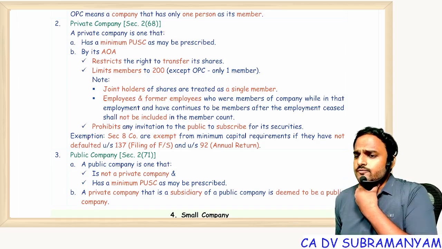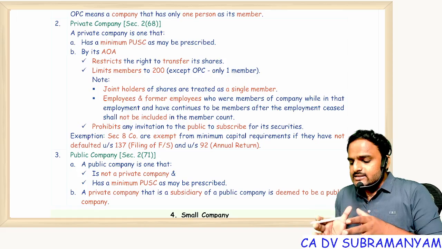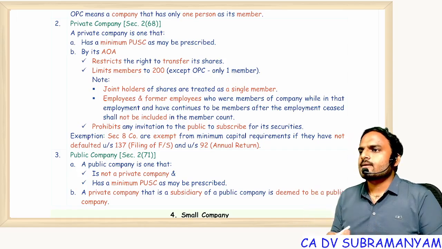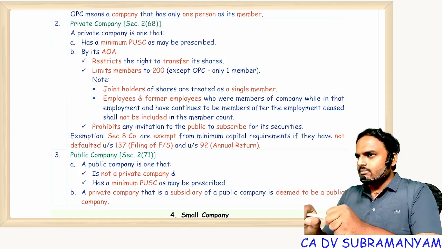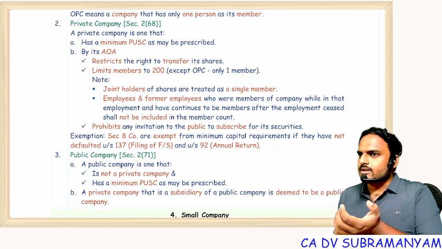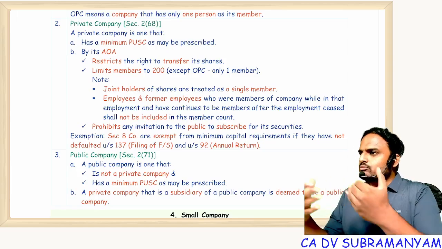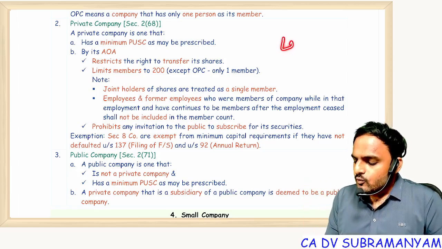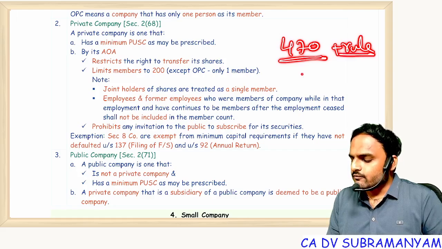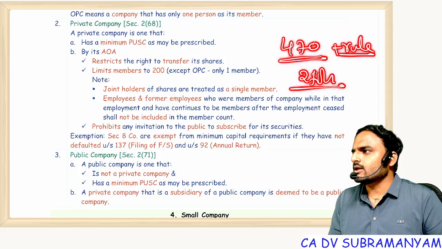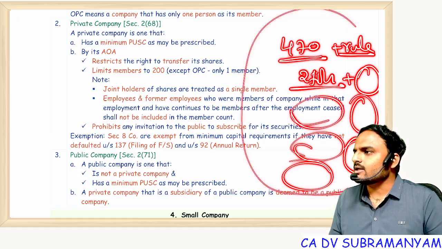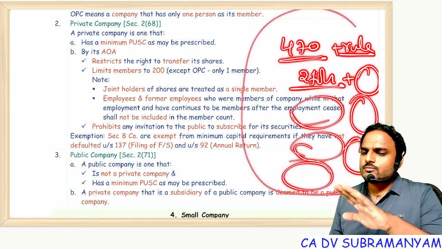But if you go in practical terms, the reason why companies were divided into public and private, there is a good logic. Suppose you are 10 in number, and you want to start a consultancy business, a consultancy company. After listening to the advantages of the company, you decided to form a company. You came to me to incorporate a company. Now I'm telling you, 470 sections you have to comply with. In addition to this, you have to comply with the rules. Every year you need to file some 2 forms with the ROC. Every year you have to file these many forms to the ROC. Like that, if I start explaining about this Act, will you form a company or will you go and do business under partnership?